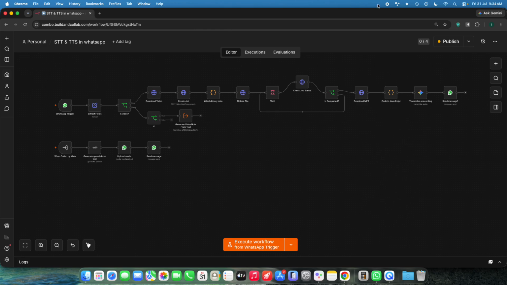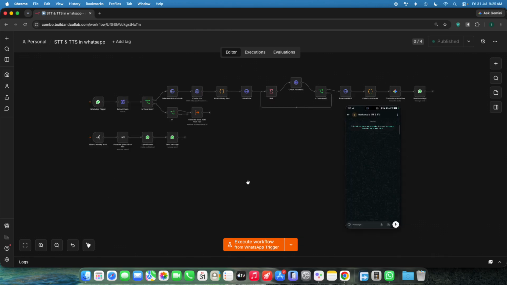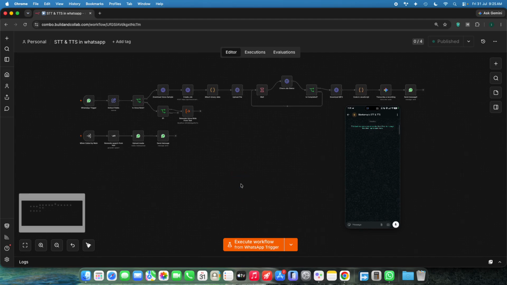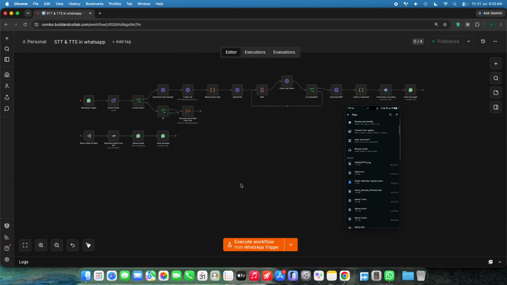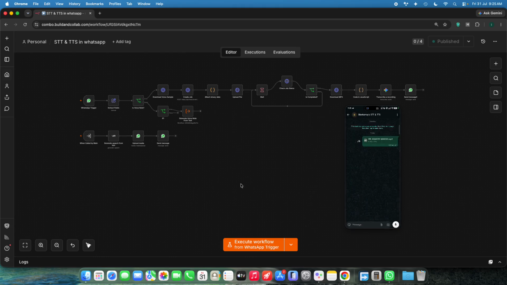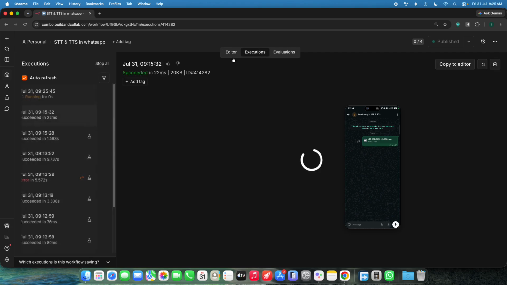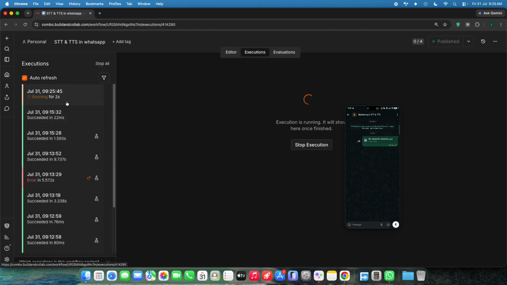So let us play this. Firstly, I'm just going to send a video file through WhatsApp. So let's see how it goes. Okay, I have sent the video file. So the execution is running. Let's see. If everything goes well, the video should be automatically transcribed and the transcribed text should be sent back to us through WhatsApp itself.